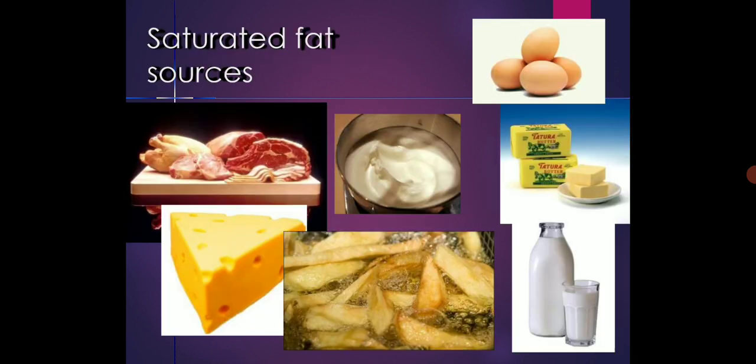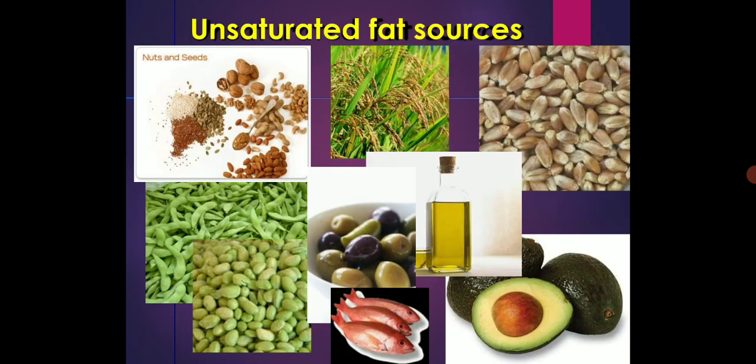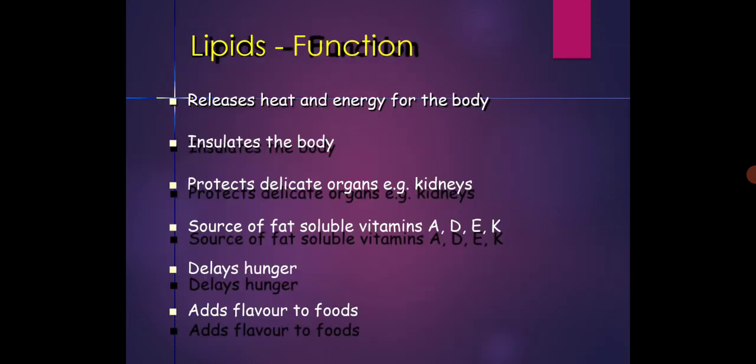Unsaturated fats are found in fish, nuts, seeds, cereals, then the soya beans, olives, avocado, pears, some margarines, cooking oils, etc. Seen here the saturated fat sources, there will be the eggs, then the various butters will be present here, meat is present here, then the milk or all milk made products are saturated fat sources.